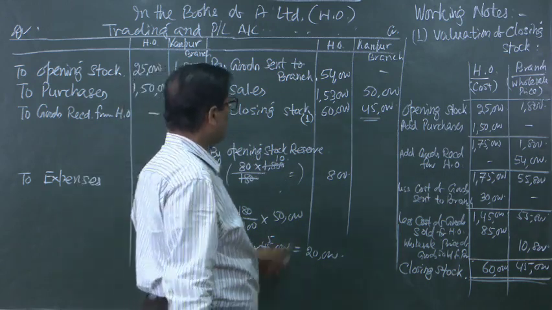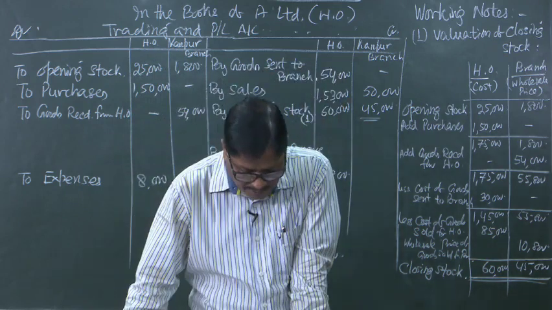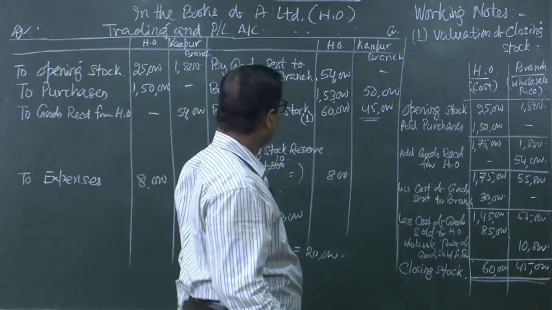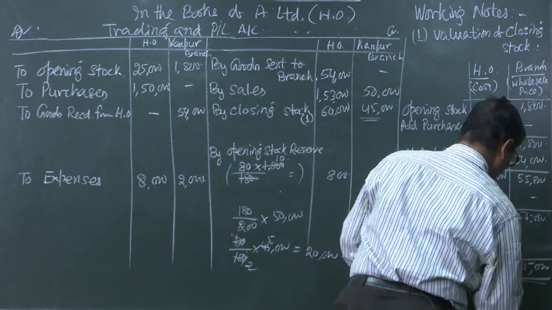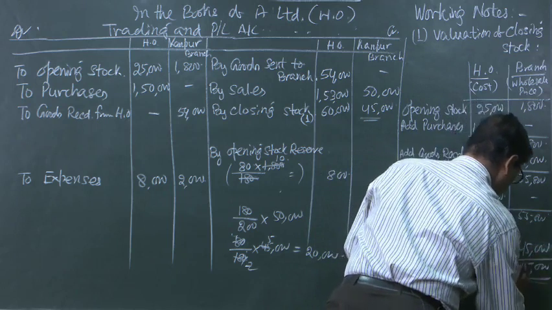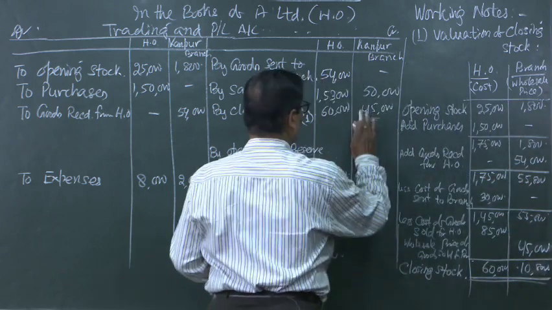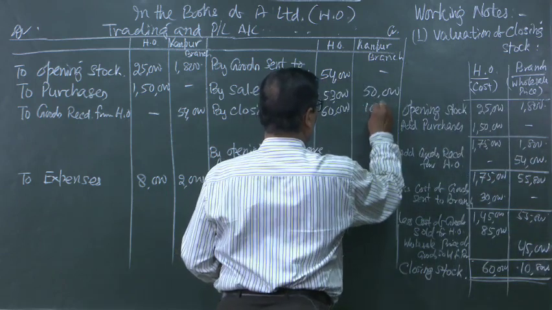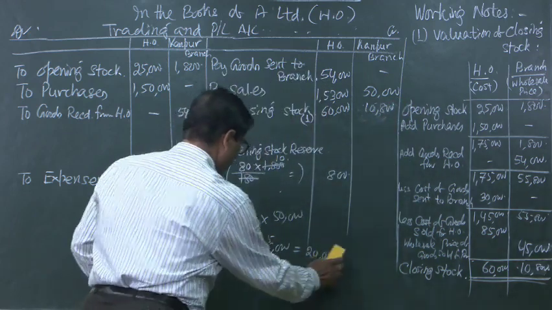Let us see on 45,000 what will be the loading? The loading will be this 10,800. On 10,800 rather we have to calculate the loading.